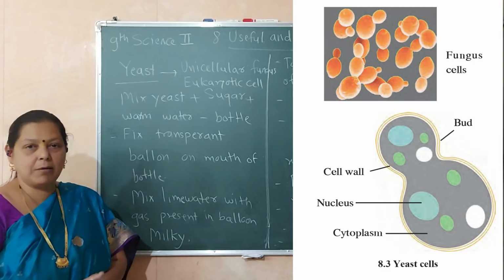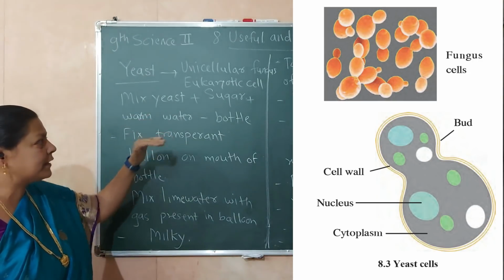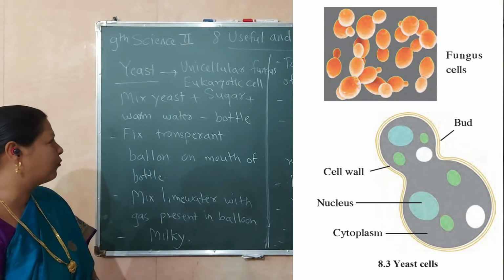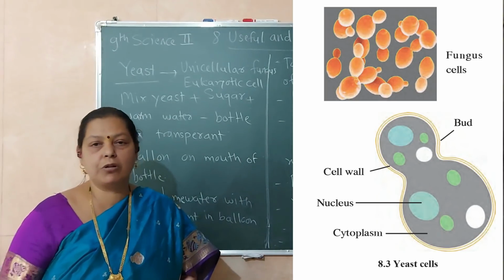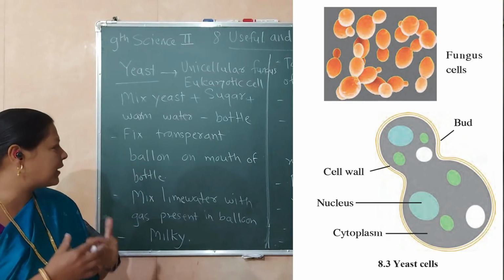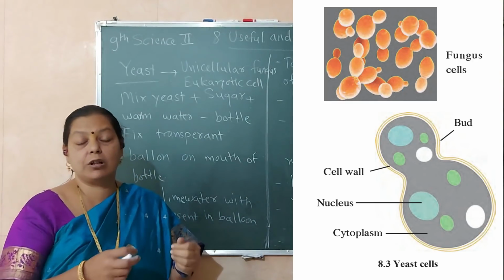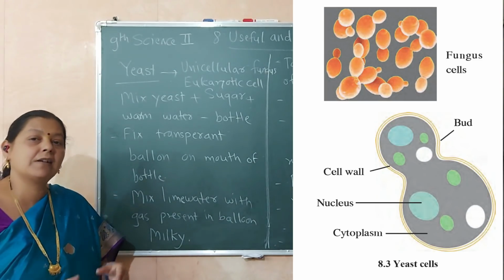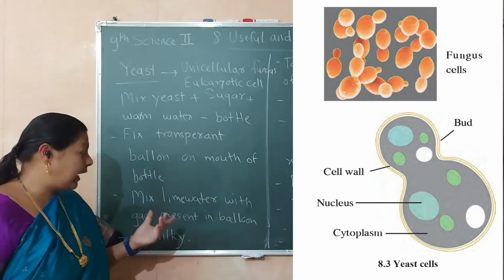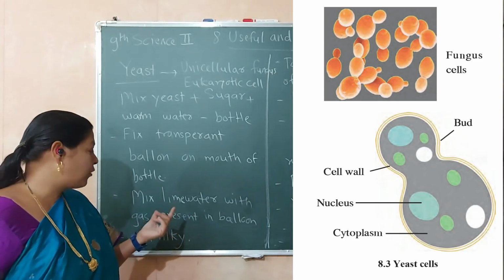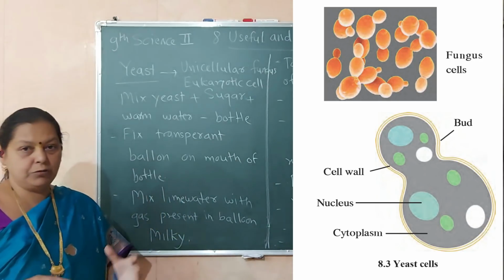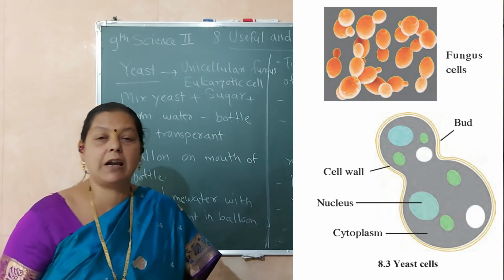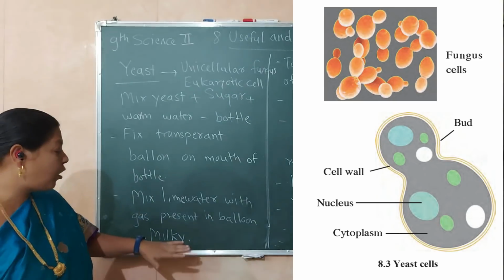So first we have to take a bottle, then we have to take yeast, add some sugar, and again add warm water. We have to place it for 5 to 10 minutes, and we have to take a transparent balloon and fix it on the mouth of the bottle. We have to keep it standing for 5 to 10 minutes and observe it. Then after 10 minutes we have to mix lime water in this balloon. We have to mix the lime water, keep it standing, and observe the color of the solution.